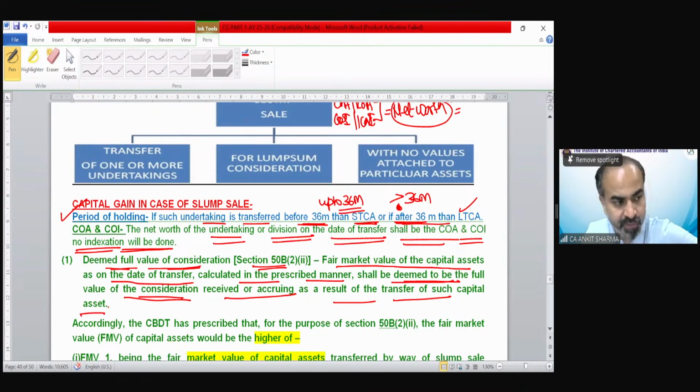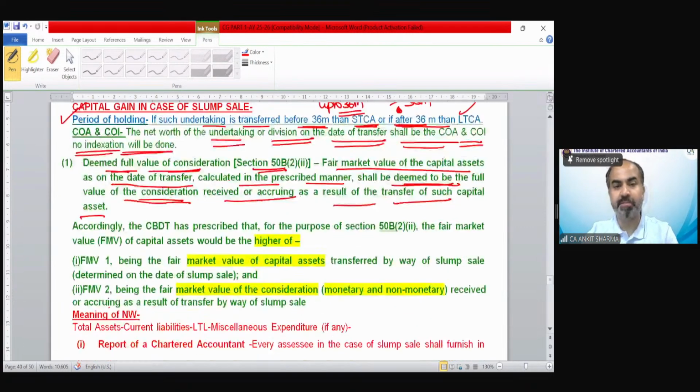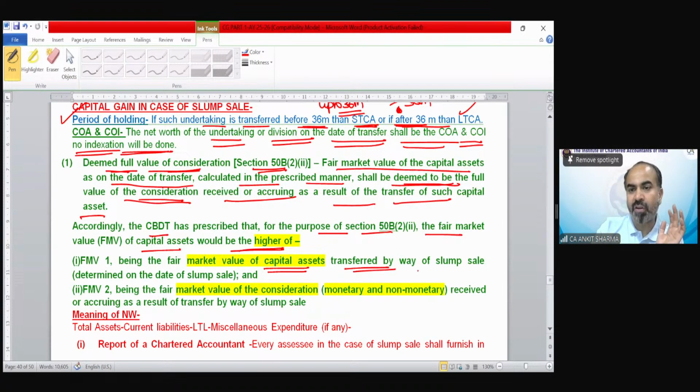So the final provision for the purpose of sale consideration: accordingly, the CBDT has prescribed that for the purpose of section 50B, the FMV of the capital asset would be the higher of FMV1 and FMV2. FMV1 is the FMV of the capital asset transferred by way of slum sale, determined on the date of slum sale, and FMV2 is the fair market value of the consideration, monetary and non-monetary, received or accruing as a result of transfer by way of slum sale.